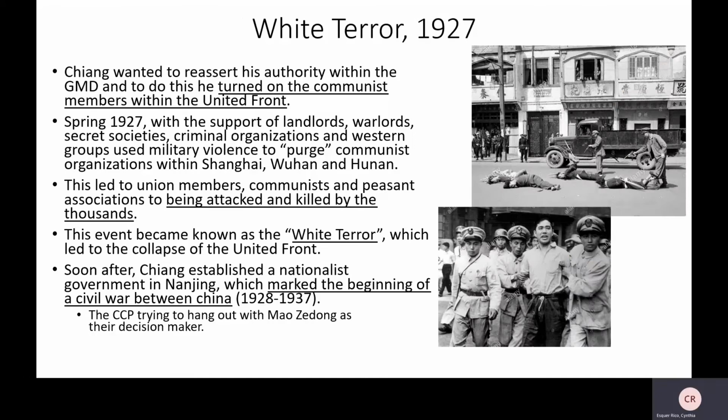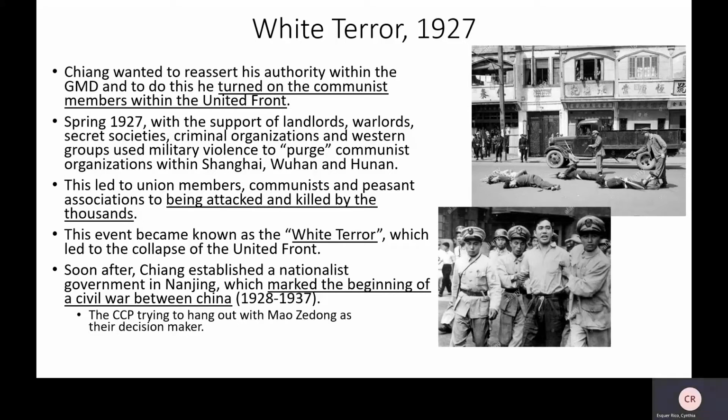White Terror, 1927. Chiang wanted to reassert his authority within the GMD, and to do so, he turned on the communist members in the United Front. With the support of the warlords, the landlords, secret societies, criminal organizations, and the West, the United States, the British, all of that, they used military violence to basically purge, right? Kick all the communists out of the United Front, out of the GMD, within Shanghai,